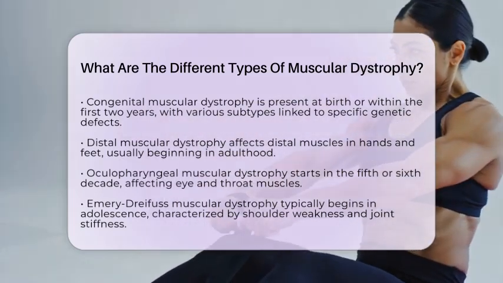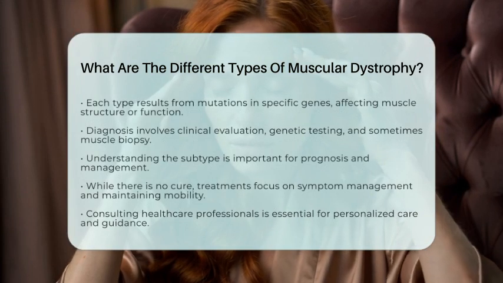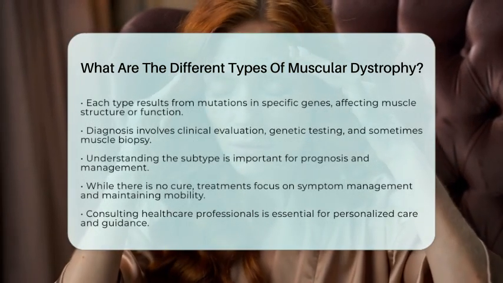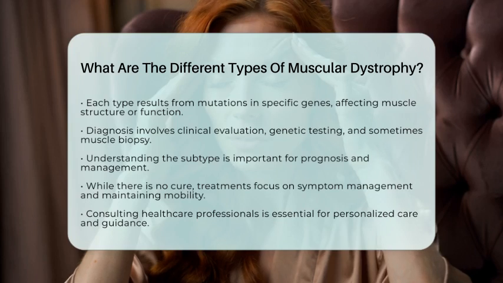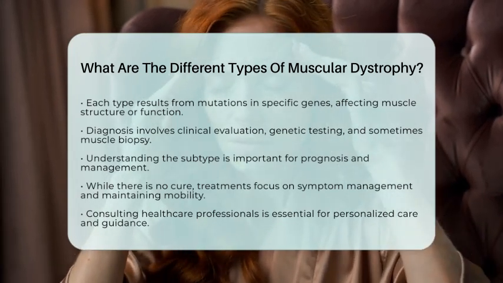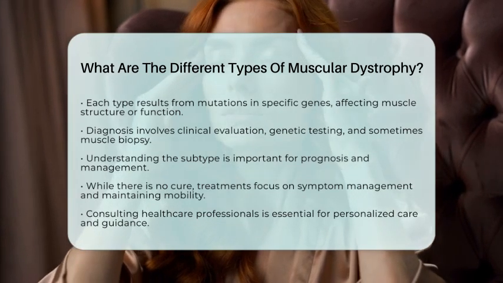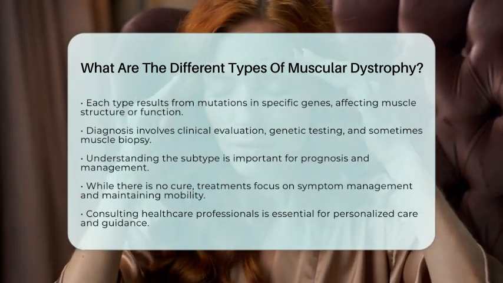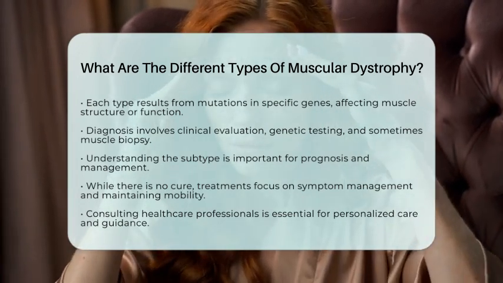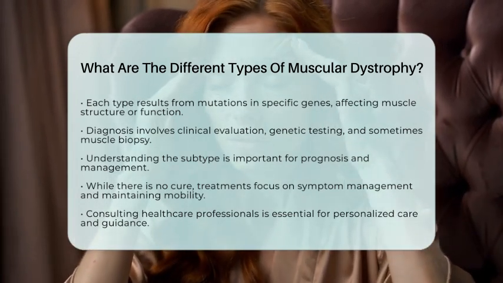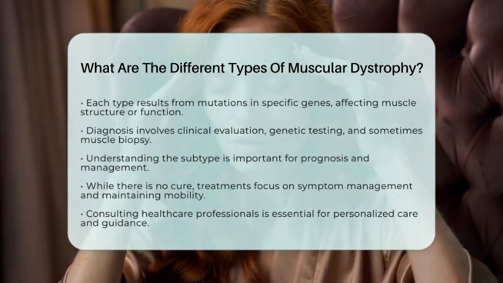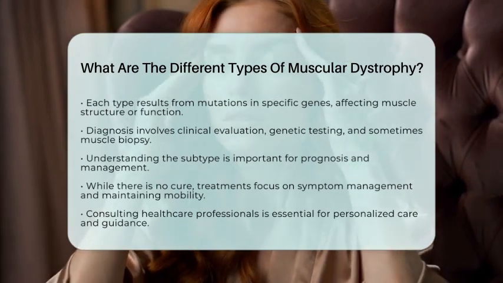Emery-Dreifuss muscular dystrophy often begins in adolescence or early adulthood, more commonly in males. It is characterized by weakness in the shoulders and upper arms, joint stiffness, and spinal rigidity, often associated with heart issues requiring monitoring. Each type of muscular dystrophy results from mutations in specific genes that affect muscle structure or function. The clinical course, severity, and treatment options vary by type.